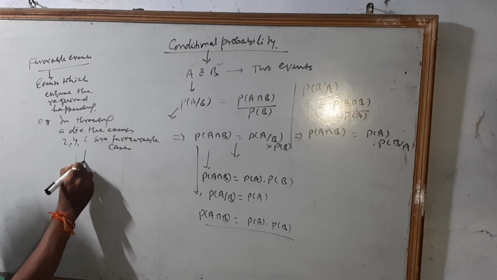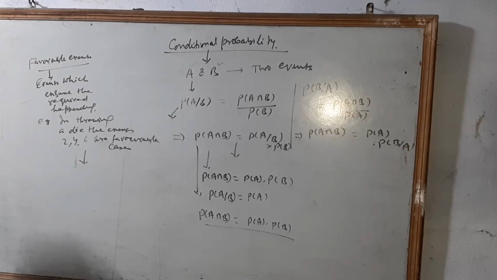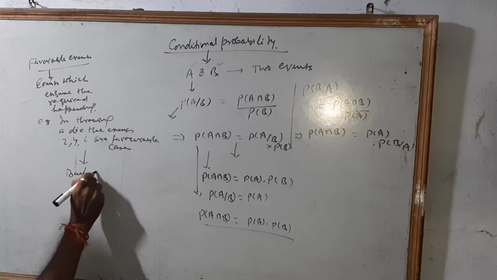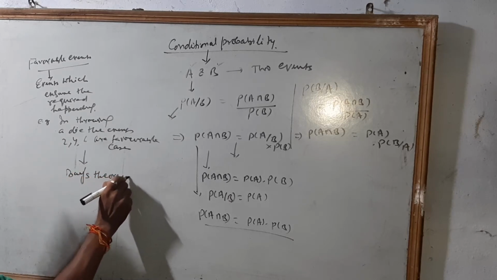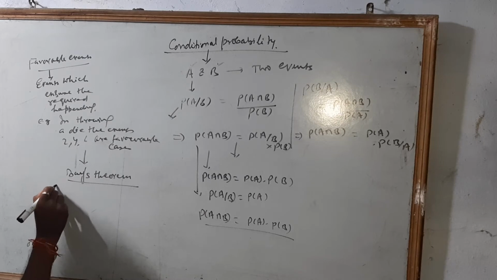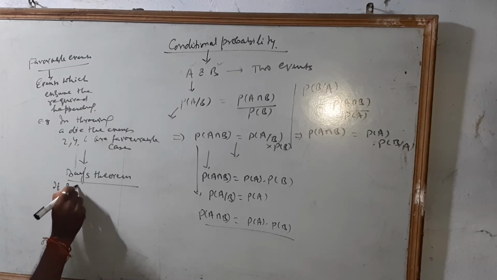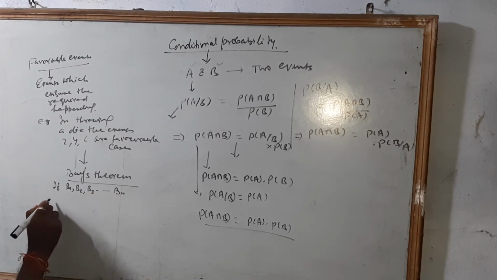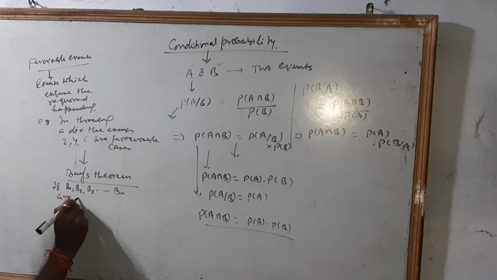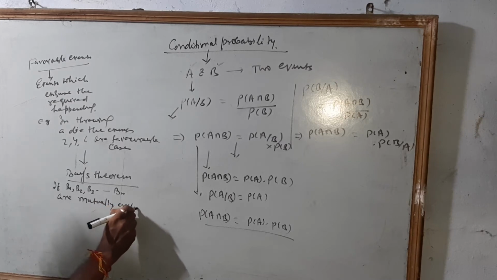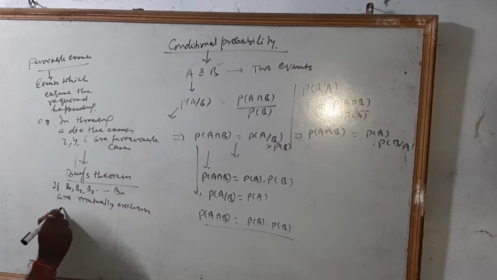Here, the basic theorem for conditional probability is Bayes theorem. Bayes theorem states that if B1, B2, B3, Bn are mutually exclusive events